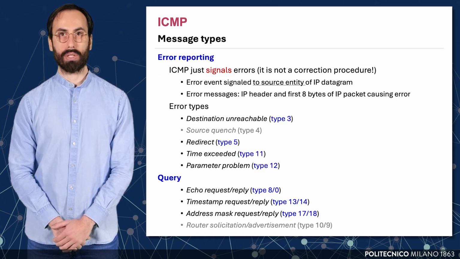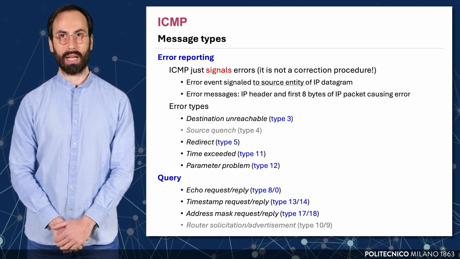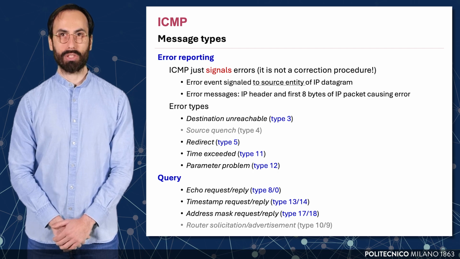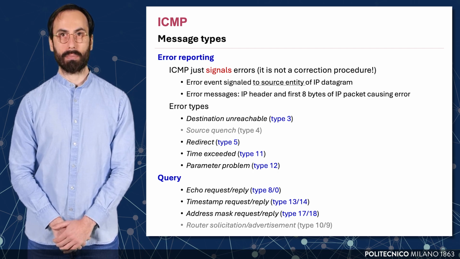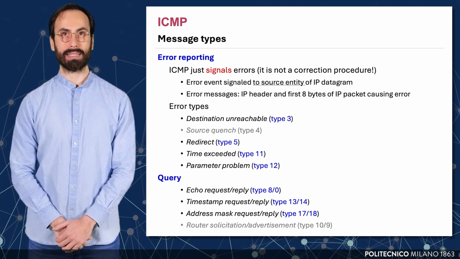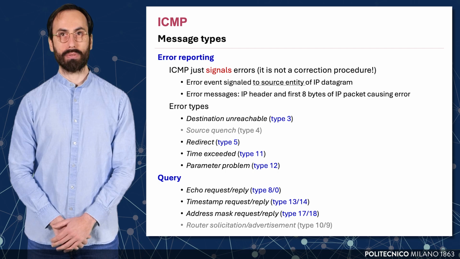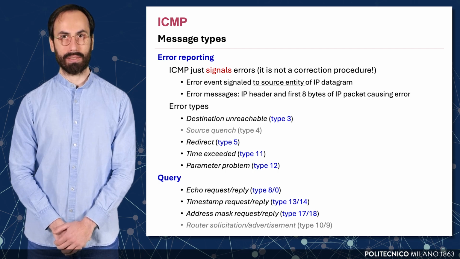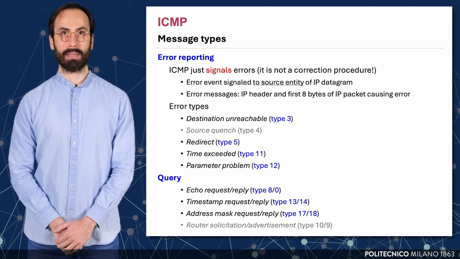ICMP messages fall into two primary categories: error reporting and query messages. For error reporting, ICMP's role is not to correct issues, but simply to signal that a problem occurred during the delivery of an IP datagram. When such an error is detected, ICMP sends a message back to the source of the original datagram, including the IP header and the first 8 bytes of the packet that caused the issue.